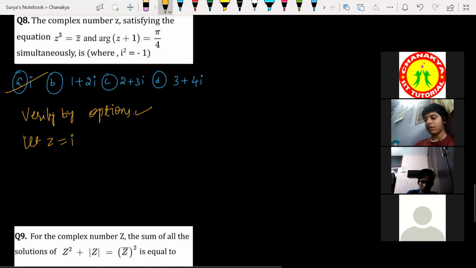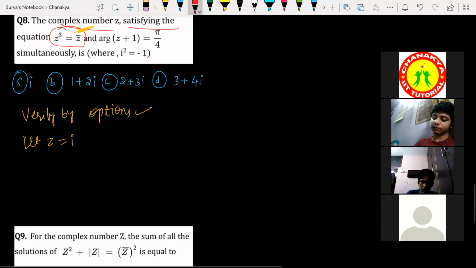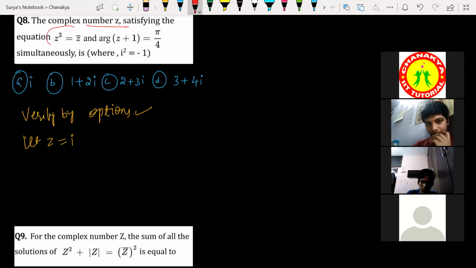See what exactly the question is asking. The complex number is satisfying the equation. Which complex number is satisfying the given equation? That is what we have to find. Either this or this, which complex number satisfies the given equation? That is the question. You have to understand that first, right? So what is the given complex number? This is my complex number, and this is my given equation.